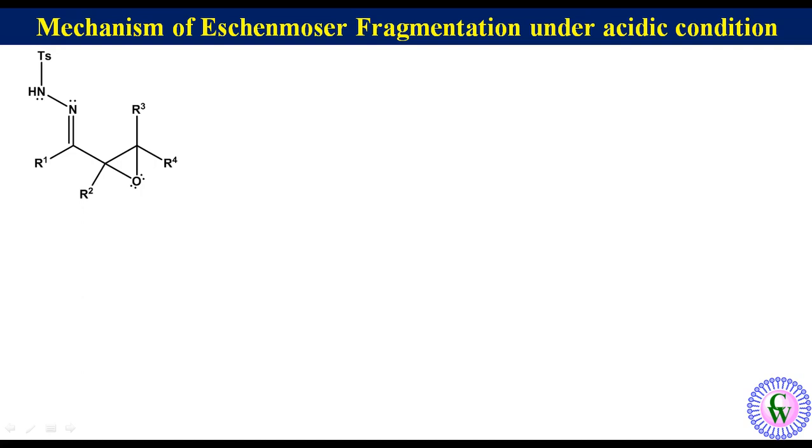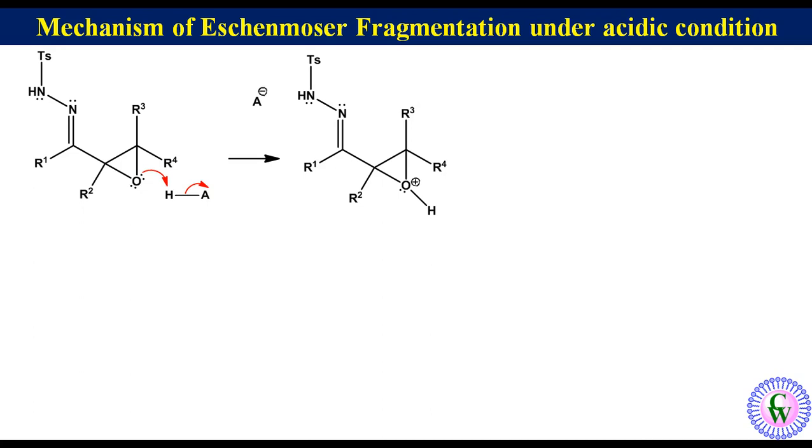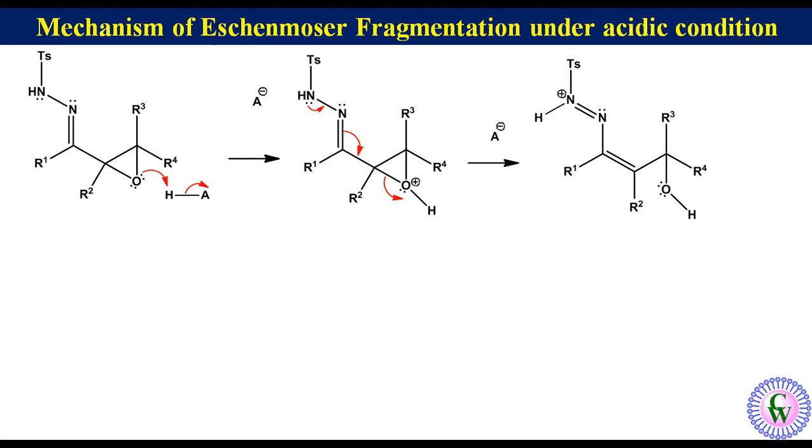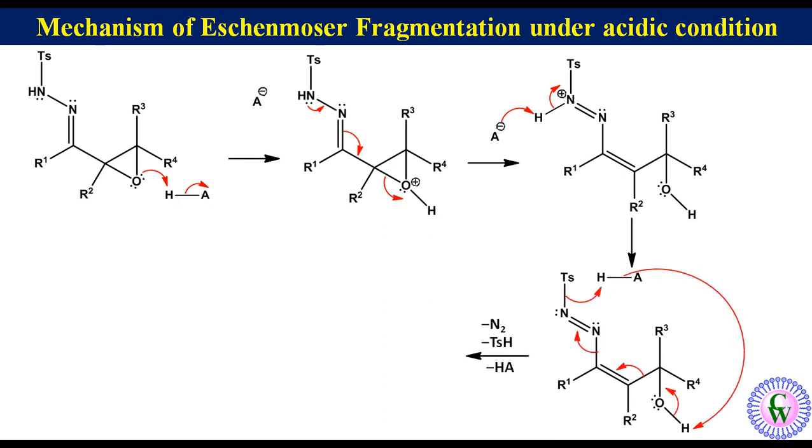Mechanism of Eschenmoser fragmentation under acidic condition. In the presence of an acid, epoxide oxygen gets protonated to produce alpha-beta epoxyranium tosyl hydrazone, which after epoxide ring opening like this produces protonated tosyl diazenyl alkenyl. After deprotonation, it gives tosyl diazenyl alkenyl. Now, removal of nitrogen gas and toluene sulfonic acid gives alkyne and ketone.